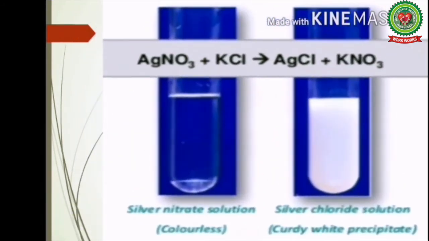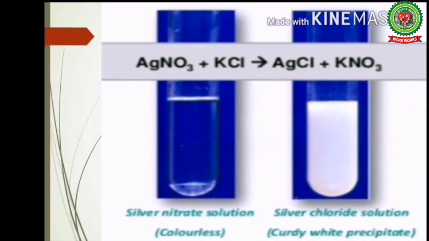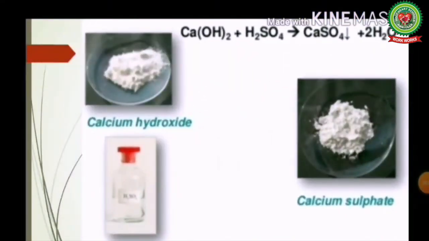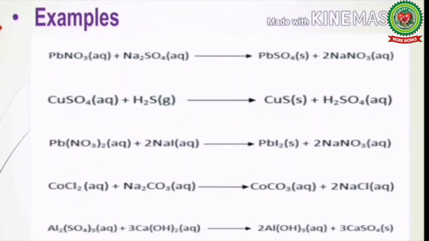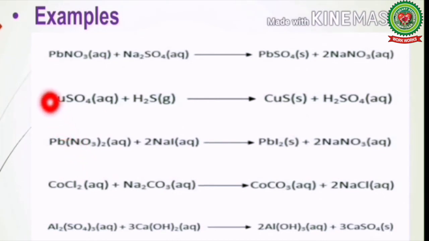Next, silver nitrate reacts with potassium chloride to form silver chloride plus potassium nitrate. Students, in this, exchange of radicals takes place and forms new products. Next, calcium hydroxide reacts with sulfuric acid to form calcium sulfate plus water. Some more examples we will discuss.